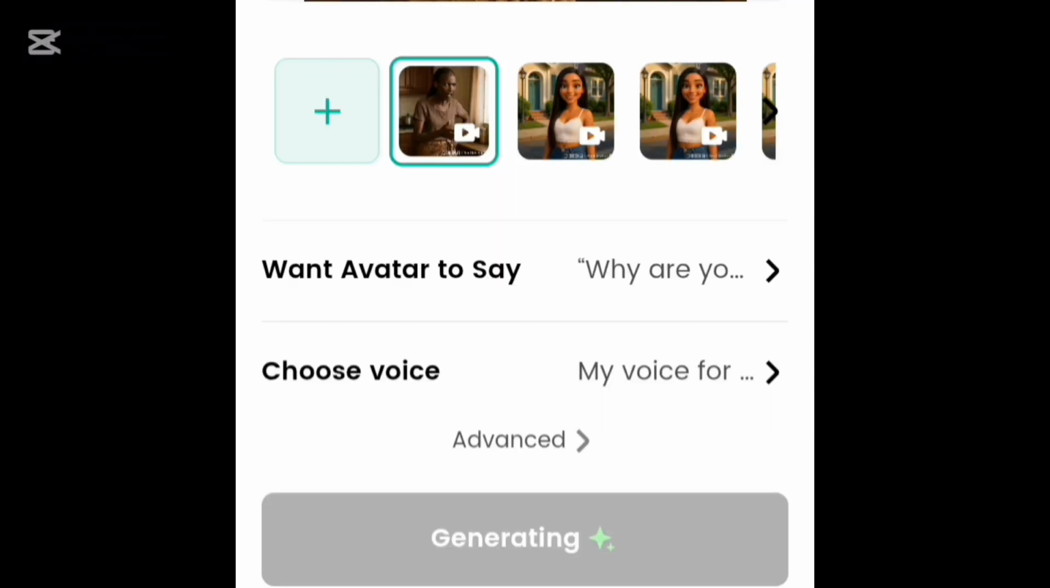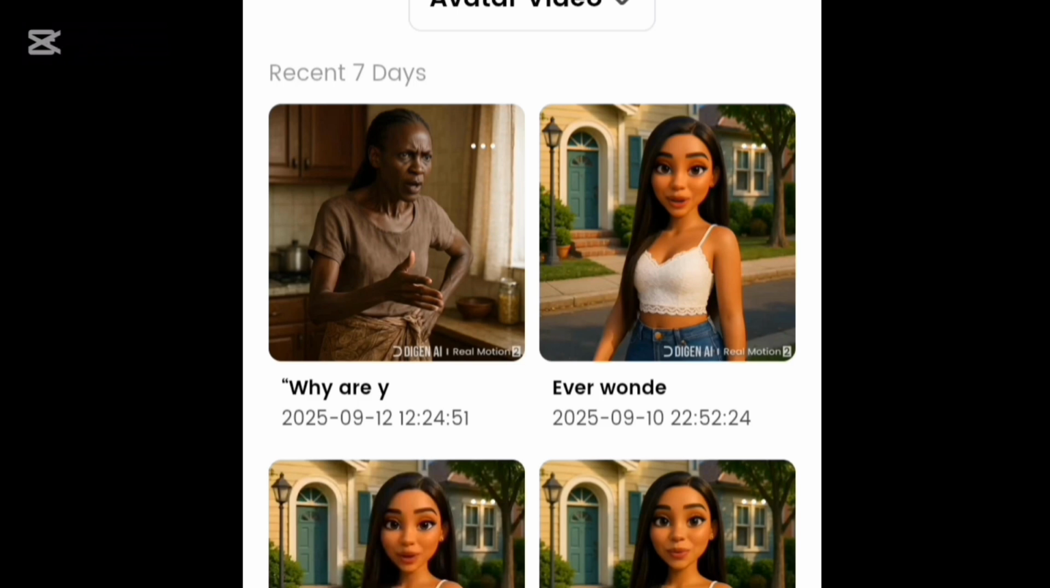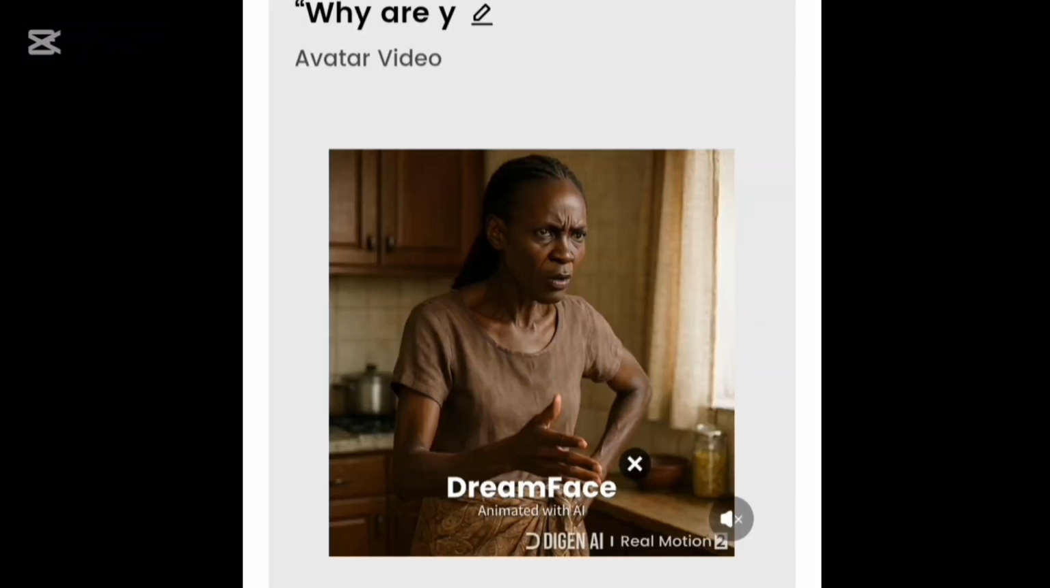Once you click on generate, it's going to take its time to generate the video for you. Just give it like 2-3 minutes and it's going to generate. It's quite fast compared to Digin, right? Now when that is done, this is the video that we got. I'm going to play the video later on for you to see.